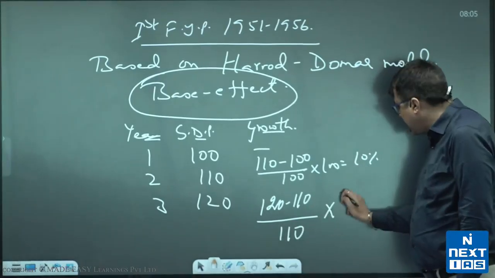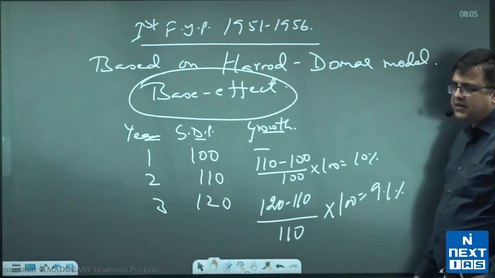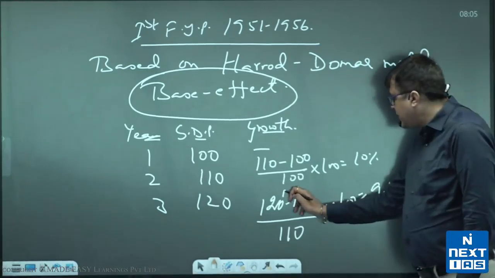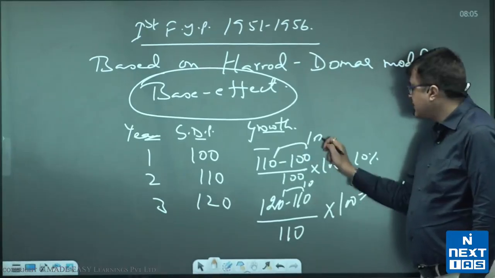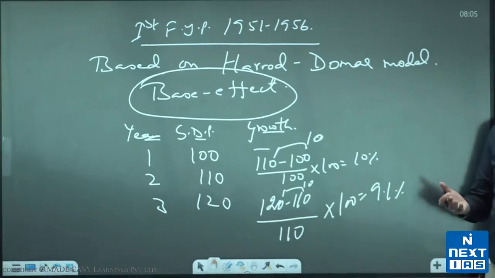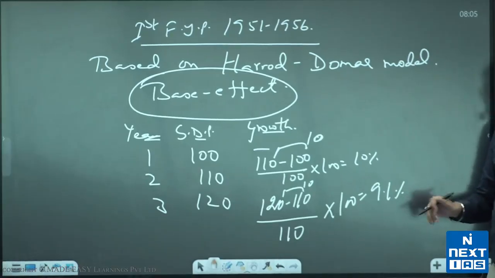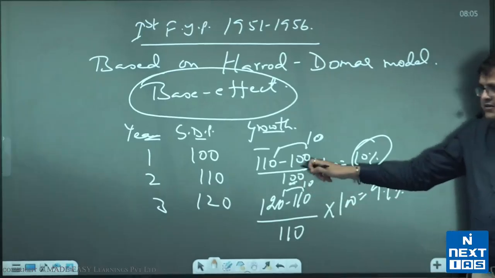And that means that now if you calculate growth, you will get 9.1%. So even though GDP increased by 10 units in both these cases, growth rate is higher here because of low base effect.